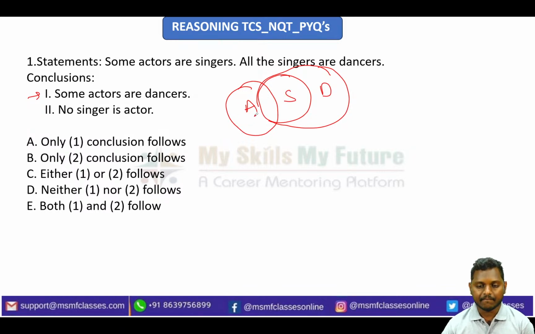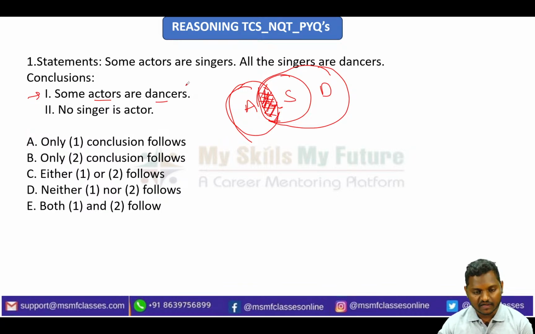So where is the some part in actors? If you just see the merged part in actors, that will be your some part. Okay, so if this entire thing is actors, this merged part is what we call the some part. If you see here, I am seeing some part. I am seeing singers as well as dancers, right? But they're telling actors are dancers. Okay, no problem. So dancers are also covered in this part.